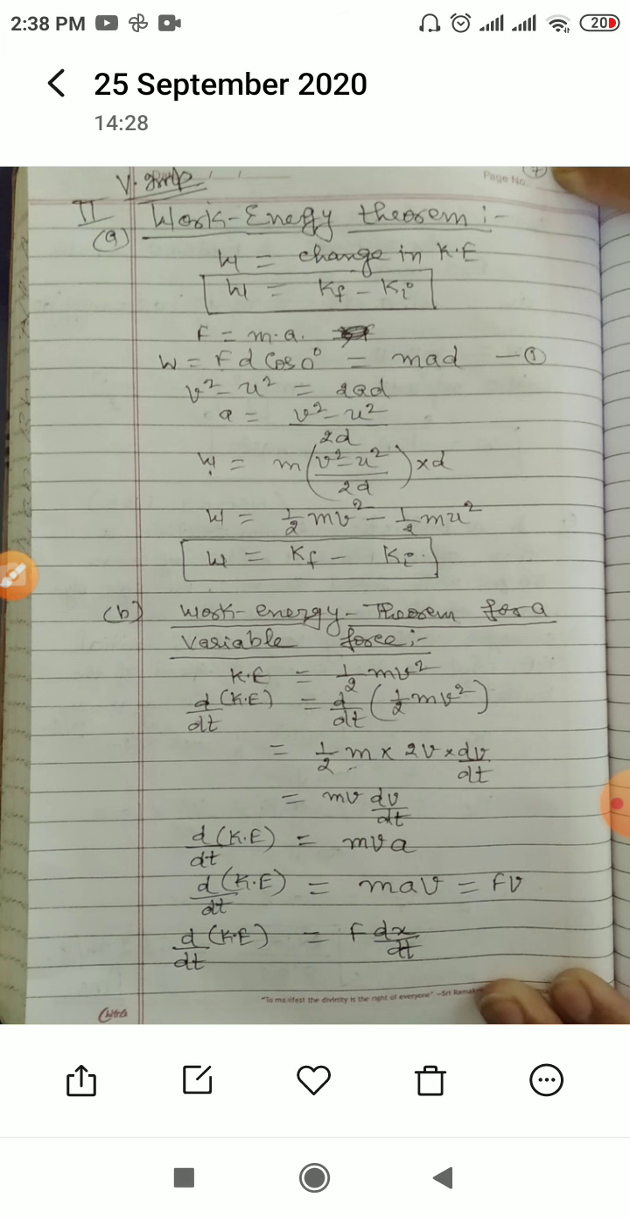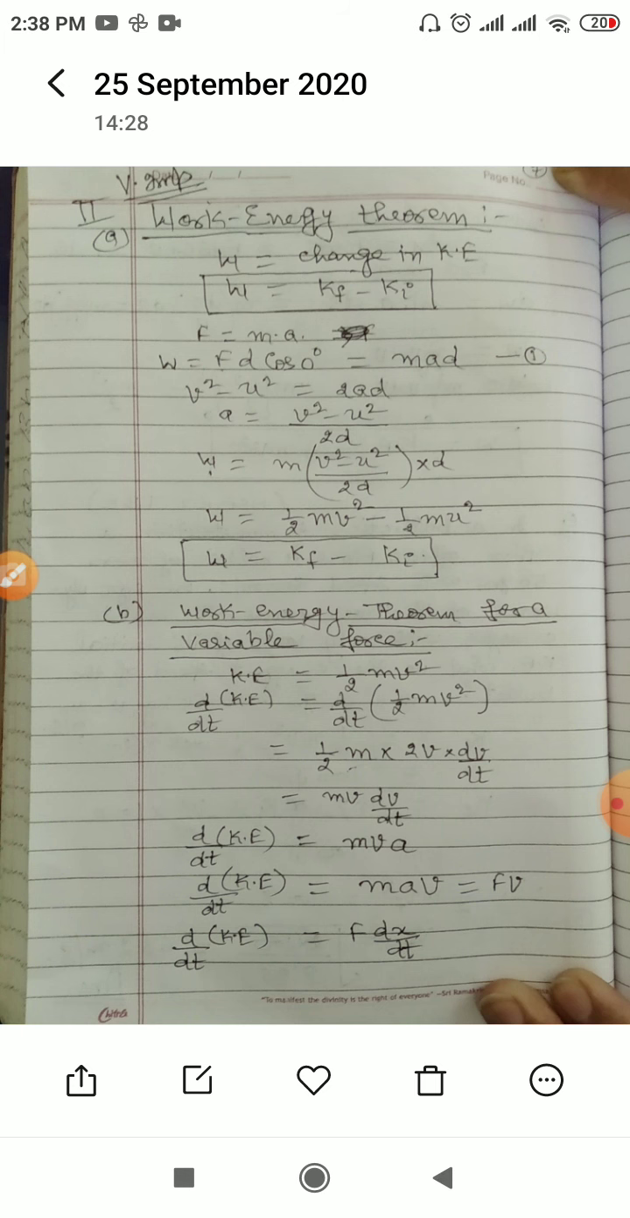So W is equal to half m v square minus half m u square. So this is the final kinetic energy and this is the initial kinetic energy. So it has been proved that the work done is equal to the change in the kinetic energy.